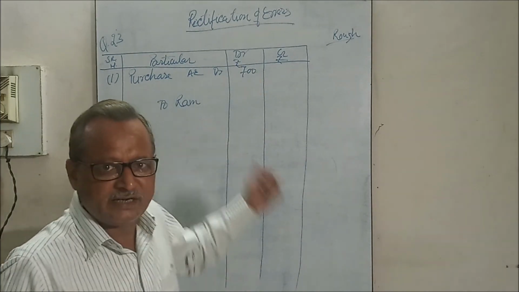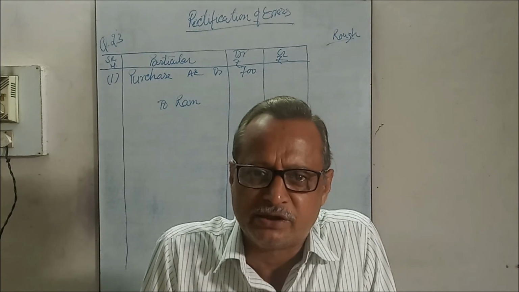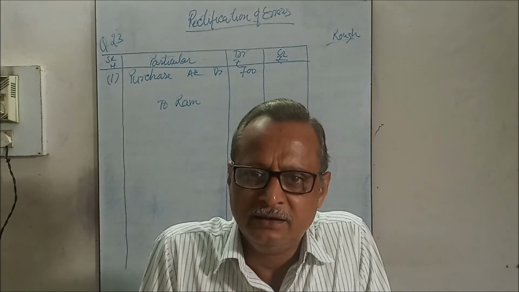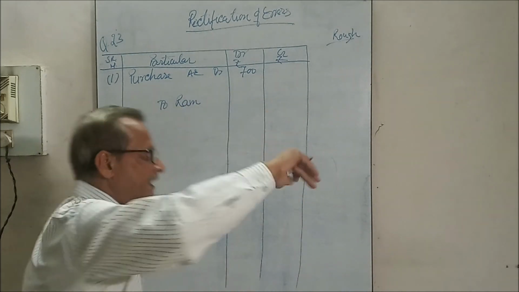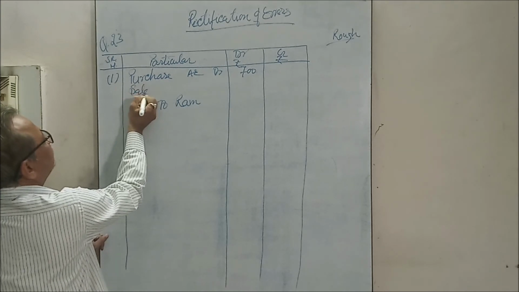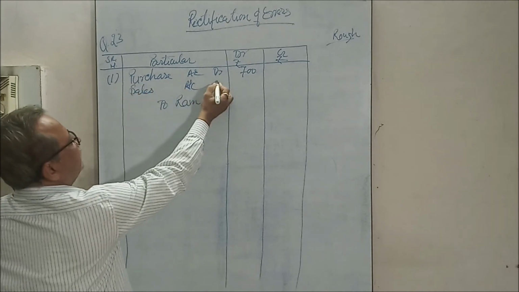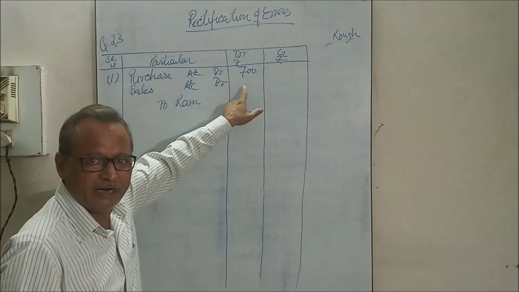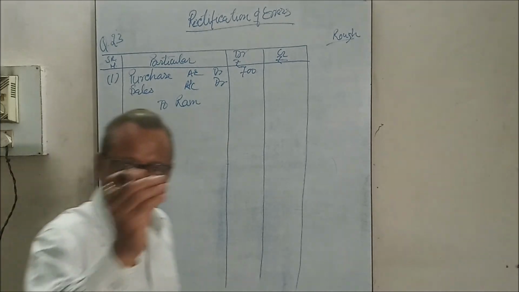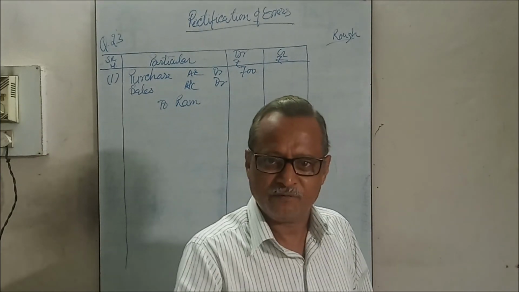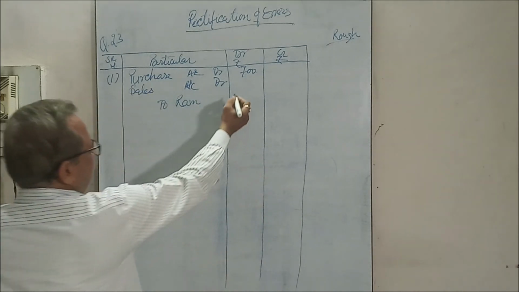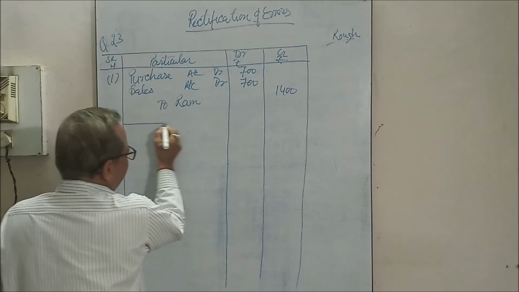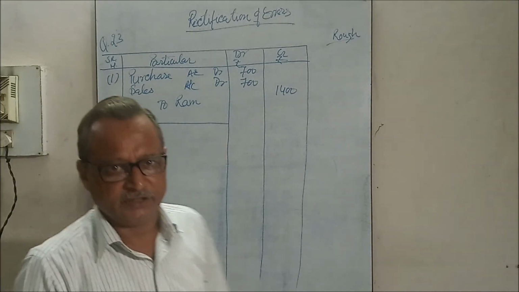But in place of this entry, the entry was made as Ram debit to sales. This was wrong. Sales should not be credited. Then to nullify, debit the sales account. It is rectification. Ram should be credited, and Ram was affected by double the amount, 700 plus 700. In place of credit, he was debited. So he must be credited by 1400. Now, just write the narration.